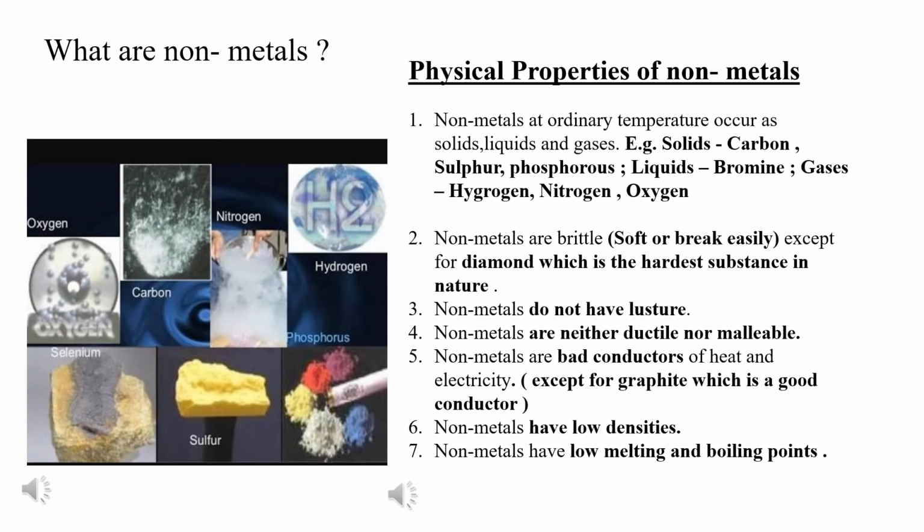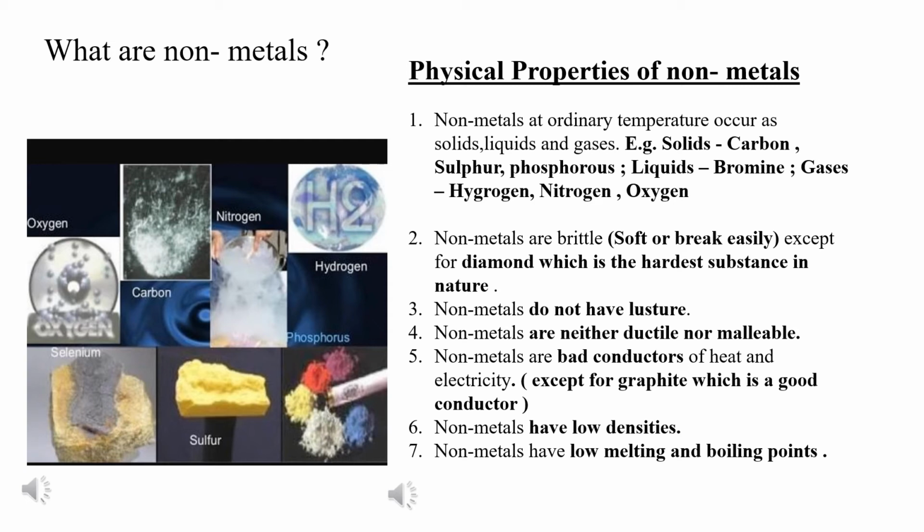Yes, so what are non-metals and how do we identify them? We can only identify them with the help of the physical properties seen in these non-metals. So let us see. First one, non-metals at ordinary temperature occur as solids, liquids and gases. So they are present in all three states. Okay. For example, solids we have carbon, sulfur, phosphorus. Liquids we have bromine. Gases we have hydrogen, nitrogen, oxygen.